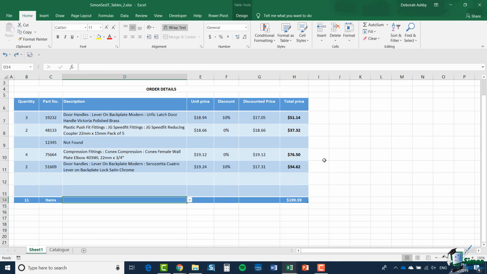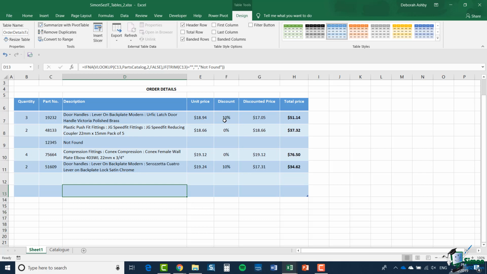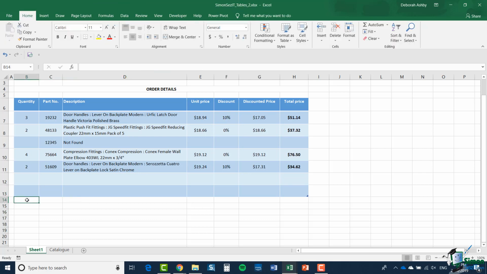And in fact, there is another way that I can do this. Let me switch off the totals row for just one moment. And what I'm going to do is click in the first empty cell here underneath the final row. Now, if I start using these cells, so supposing I put in here 2 of something, that automatically becomes a row in my table. Now, that only works if I've switched off the totals row. But having added a row that way, I can switch the totals row back on again and everything will be fine.